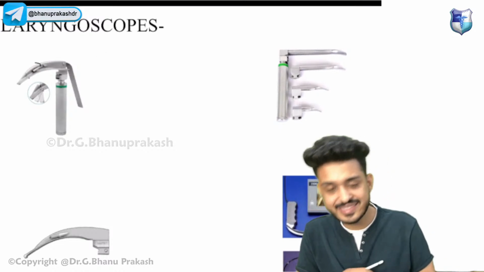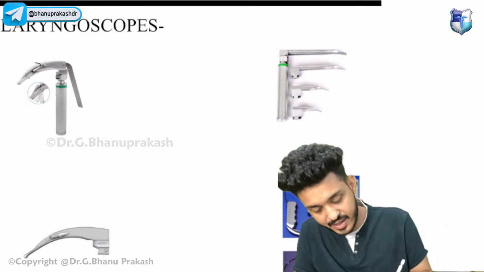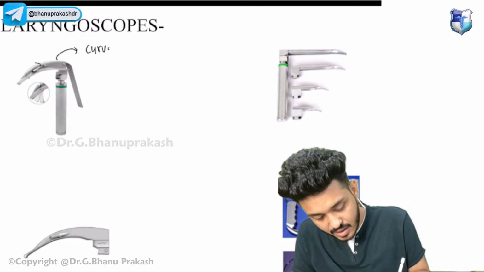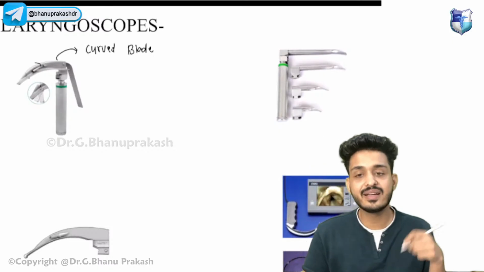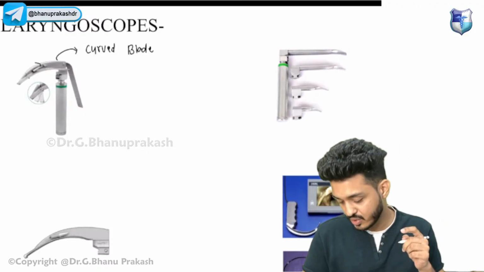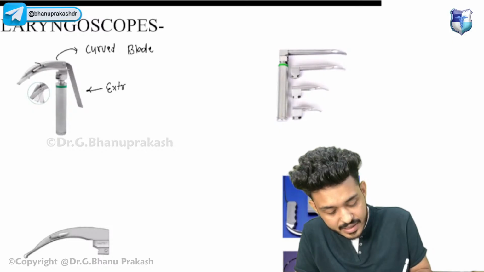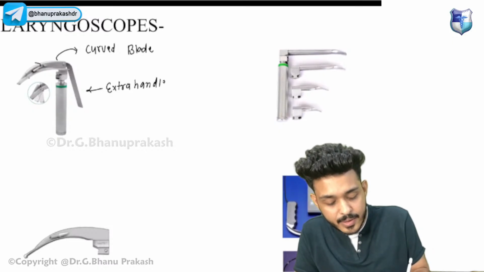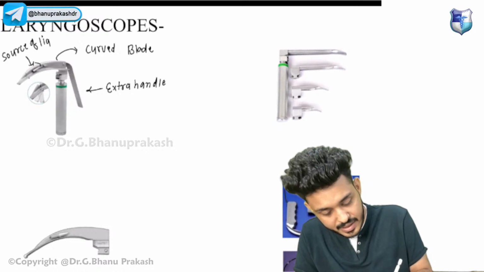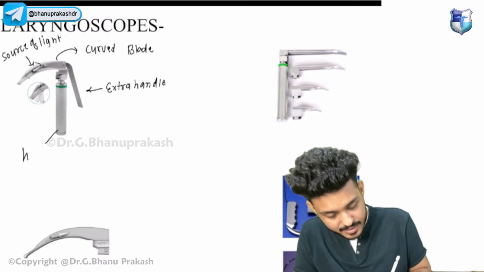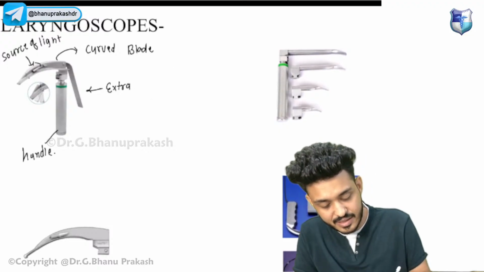If I were the examiner, I would ask you this type of question. Because you are looking at the curved blade, you will think that this is Macintosh, but this is not Macintosh. What you need to remember here is that there is an extra handle, guys. This is your source of light, this is your handle, and this is your extra lever.